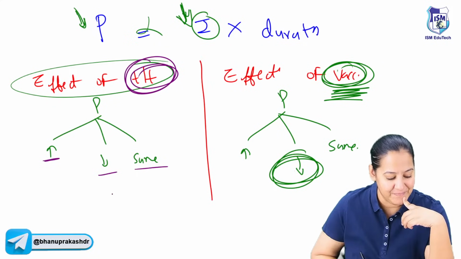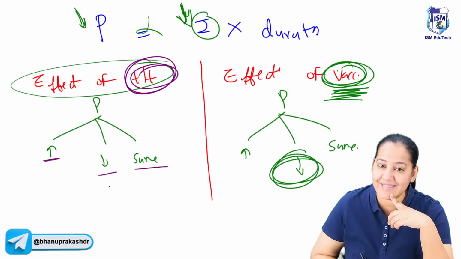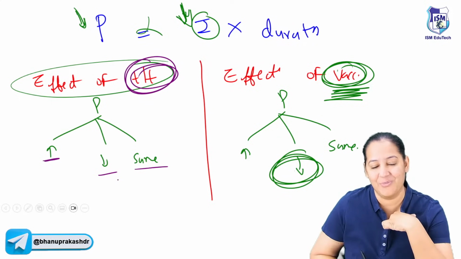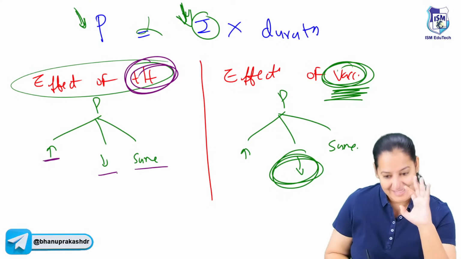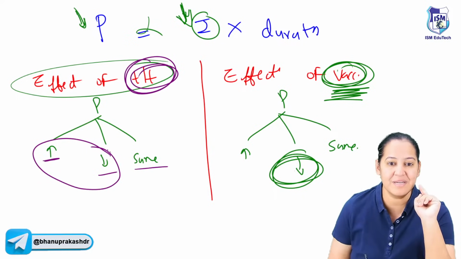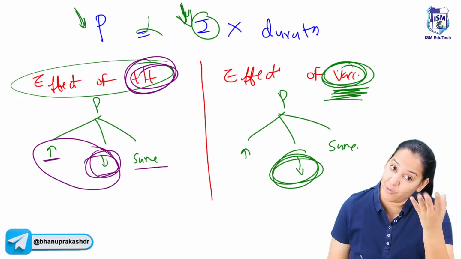So it is same. Prajakta, why is it the same? You have to tell me the reason also, whatever your answer is. Okay, so tell me the correct answer. The correct answer is that it can increase also, decrease also. Most of the students are saying it will fall, but it can increase also, decrease also.